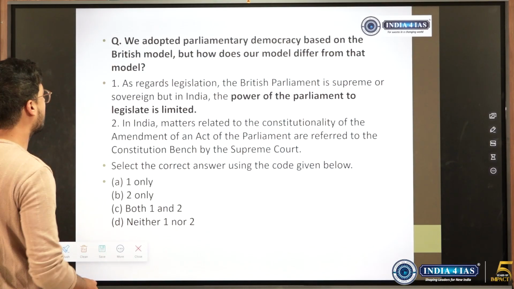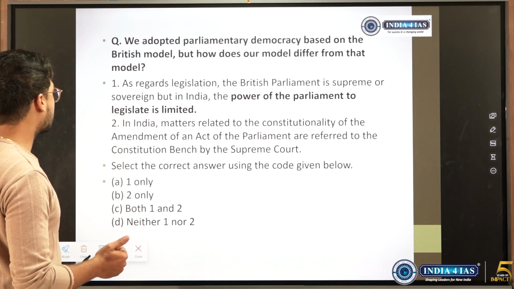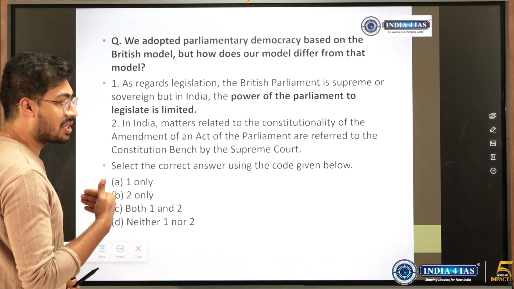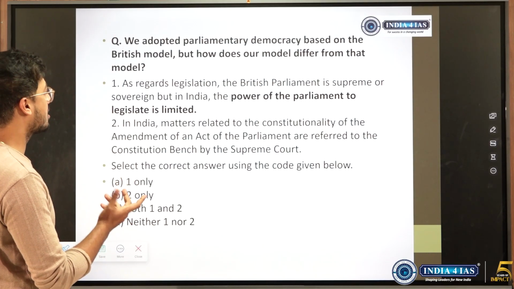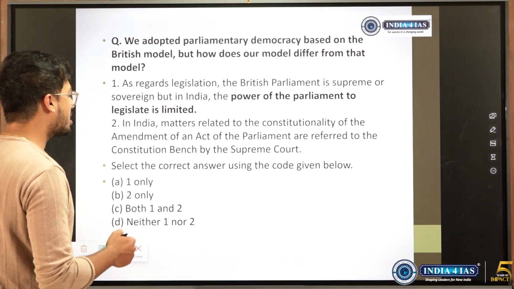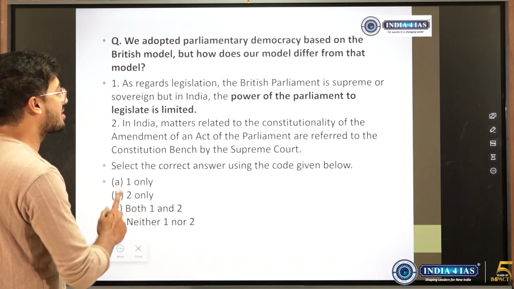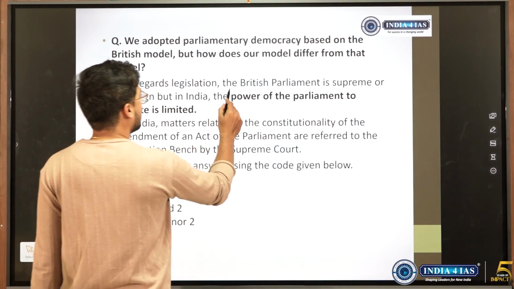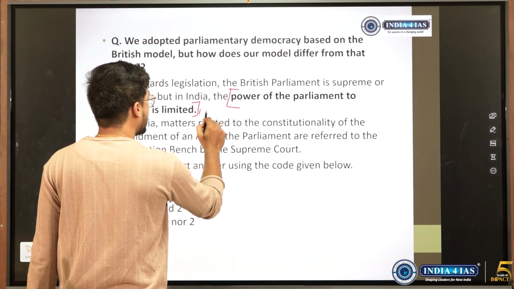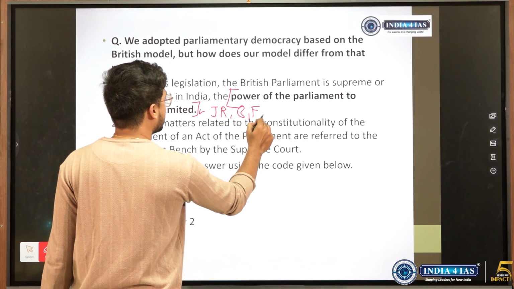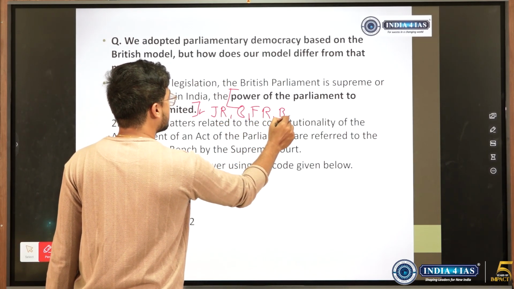We'll move ahead. We adopted parliamentary democracy based on the British model. Yes, because the US leans more towards the presidential system. We took the parliamentary system from the British. And how does it differ? As regards legislation, the British parliament is supreme, just like I spoke just now, and is sovereign. But in India, the power of parliament to legislate is limited. This is correct. It is limited by judicial review. It is limited by the constitution. It is limited by the fundamental rights. It is limited by the basic structure.